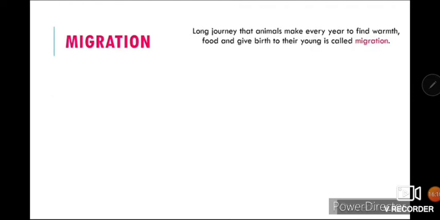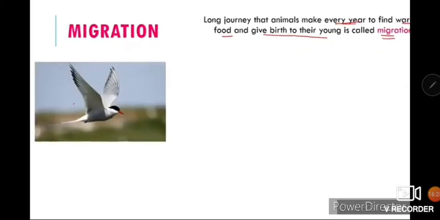Next topic is migration. You know what I mean by migration? In very simple words, when a group of animals move from one place to another in search of food, in search of shelter, or to find warmth, or for reproduction, that is known as migration. So what is migration? The long journey that animals make every year to find warmth, food, and give birth to their young ones is called migration.